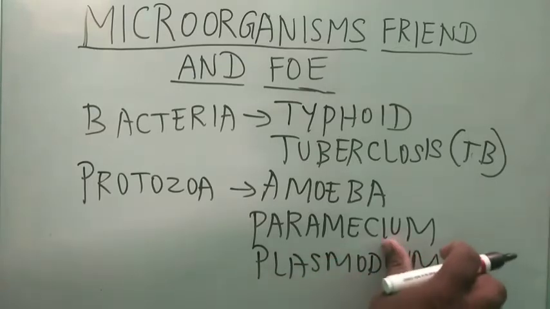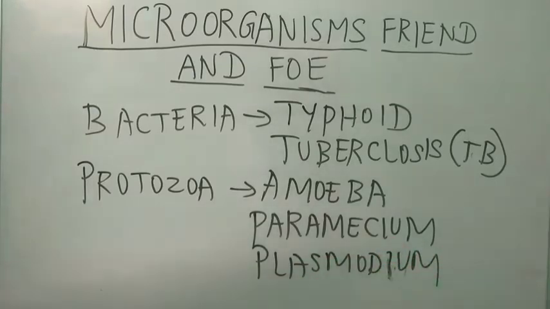These types of parasites, amoeba, paramecium, plasmodium, are also infection-causing agents. Mostly you can find these in aquatic areas, inside the water, as aquatic microorganisms.